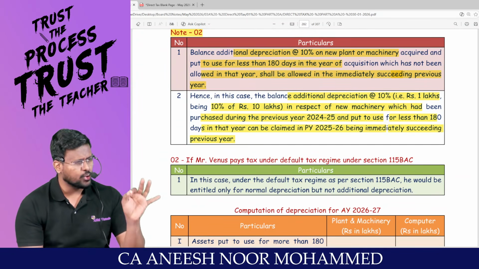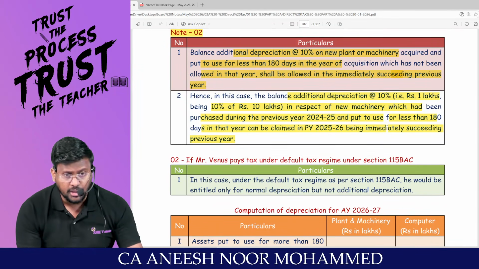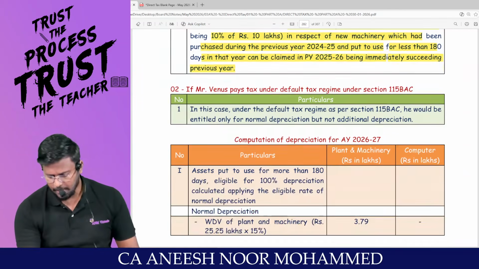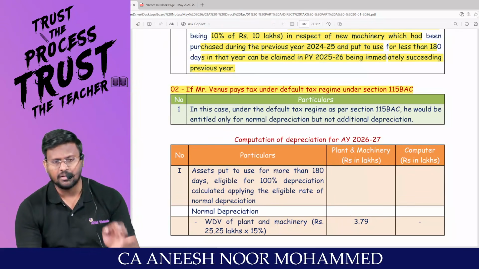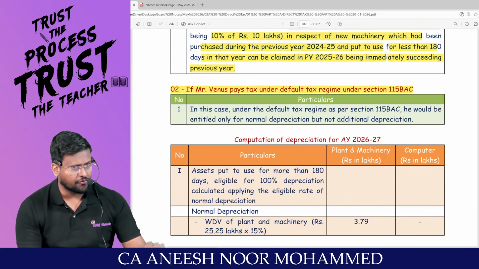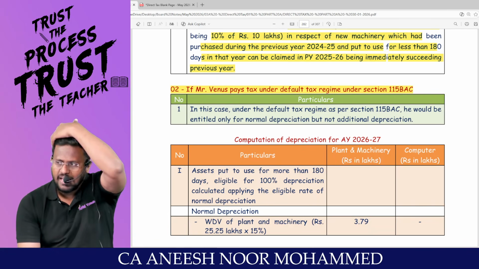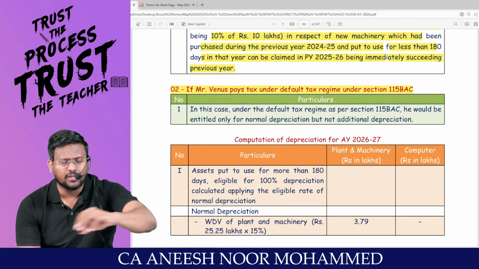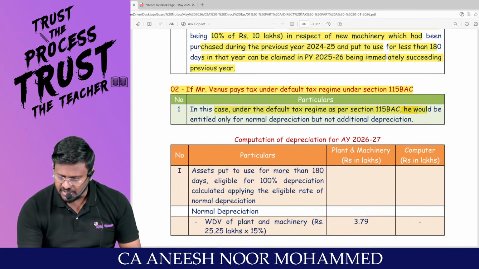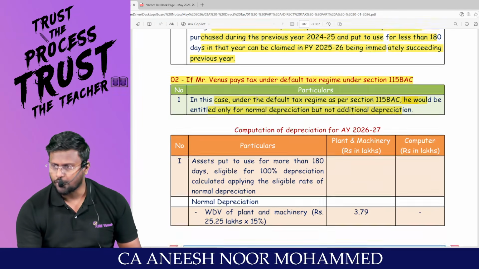That's it. This is how you have to calculate the depreciation under section 32 if the assessee is travelling through the optional tax regime. Every point, are you able to connect? I'm moving to the second part. Now, if the assessee is under the default tax regime: if he is travelling through the default tax regime, don't check the applicability of additional depreciation at all. Am I right? And even the carry forward additional depreciation of 1 lakh should also be ignored. That means in this case, under the default tax regime, under 115BAC, he would be entitled only for normal depreciation, but not for additional depreciation.